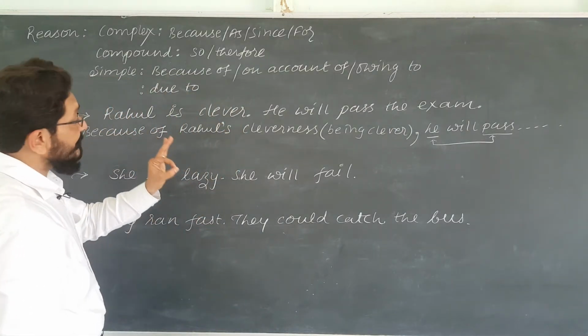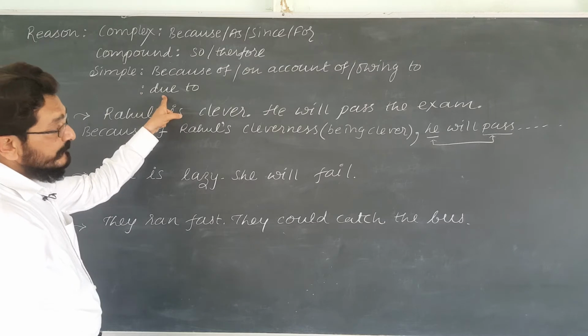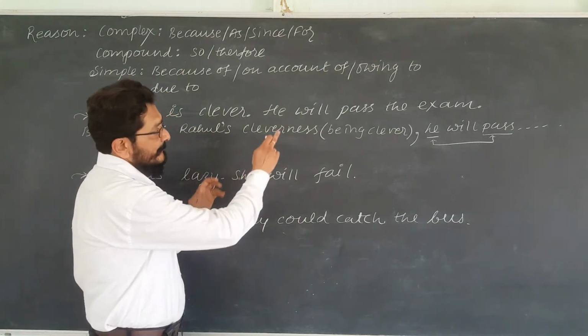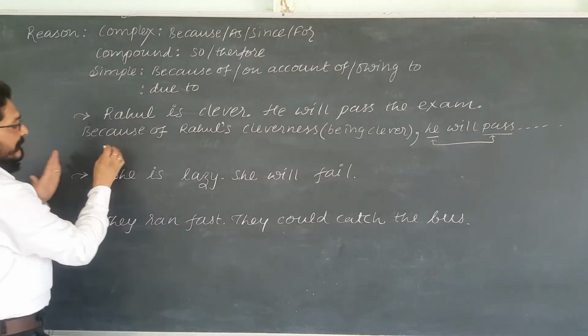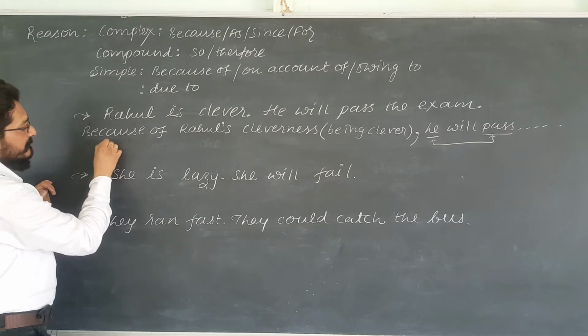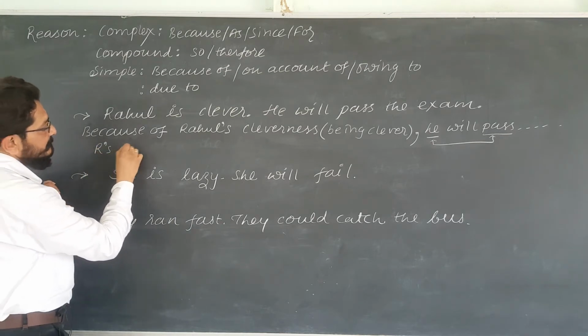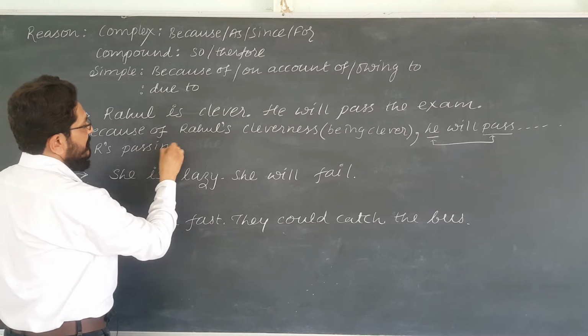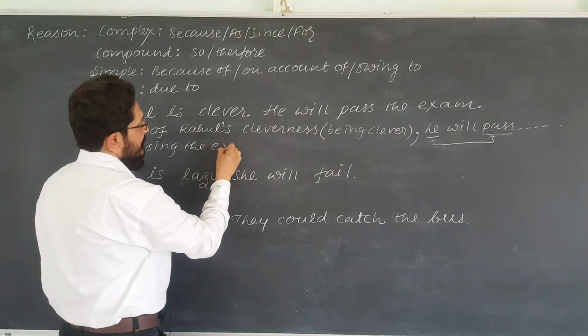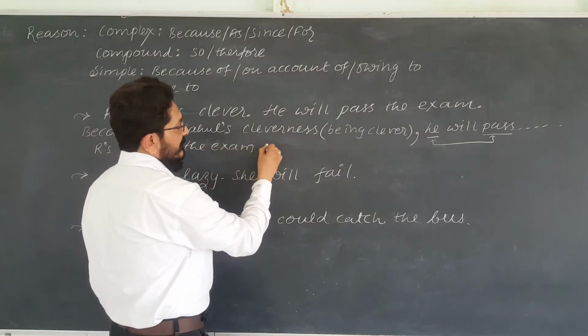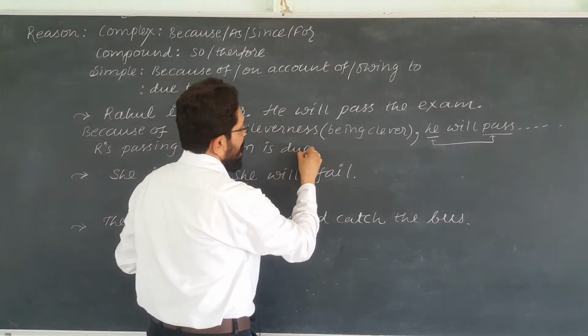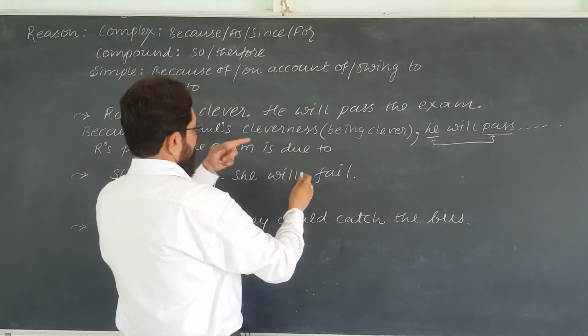Suppose you want to use due to, then you know how the sentence will be written. He will pass the exam. Rahul's passing the exam is due to his cleverness.